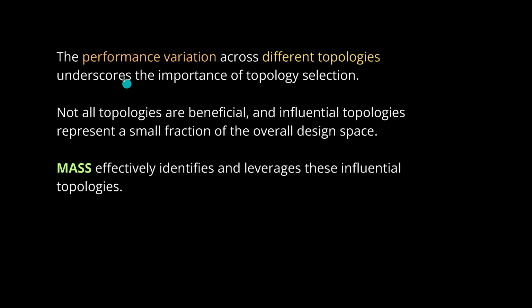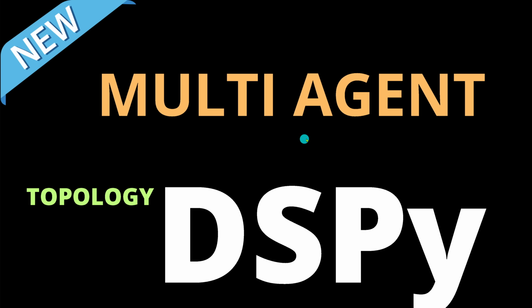Therefore, the performance variation across all the different topologies tells us, hey, we have to use an automation for the optimization. So we go not only for the topology selection, but also for the prompt selection. And MAS, this new methodology, effectively identifies and leverages these influential topologies. So there you have it, a multi-agent, but now a completely automated system for multiple agents. So with the least amount of agents, you should be able to solve the given query.